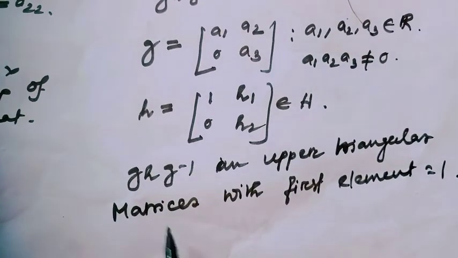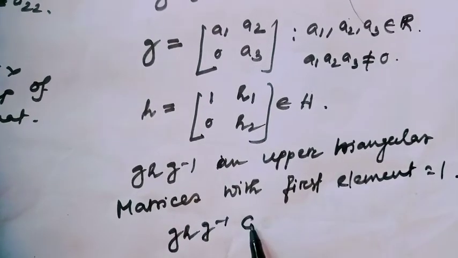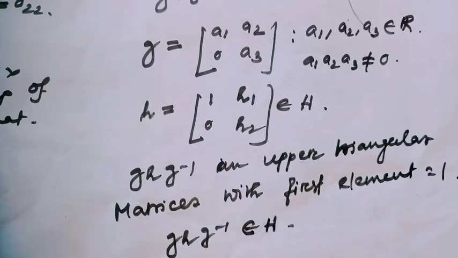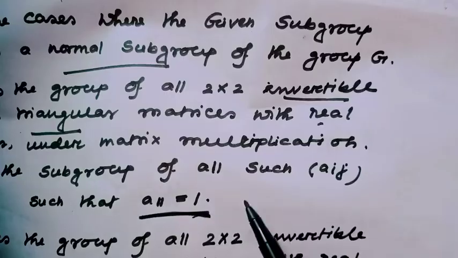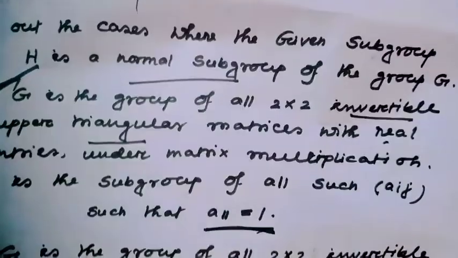That means g a g inverse belongs to this subgroup capital A. So our proof is done. Option 1 is always a normal subgroup.